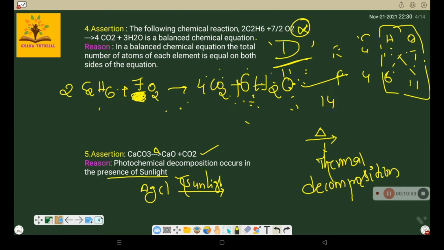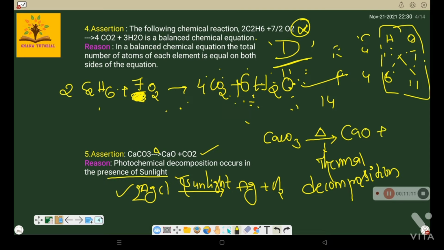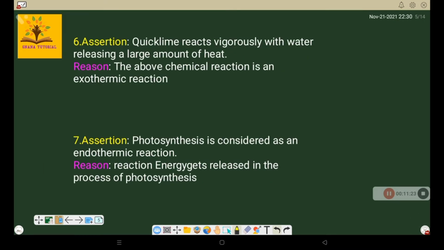For example, if you take AgCl in the presence of sunlight, what will happen? It decomposes into Ag and Cl2. That is 100% correct. But this is not the reason why the CaCO3 compound decomposes into CaO and CO2. In this case, both are two different correct statements. So that's why the option is B. Clear? Now, next question. Assertion.